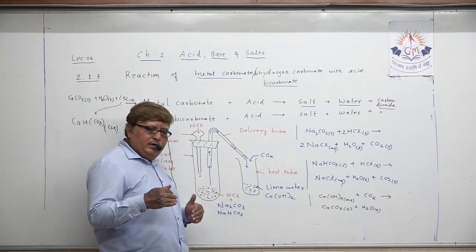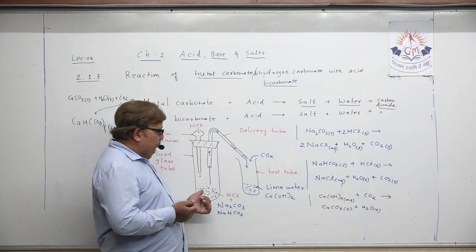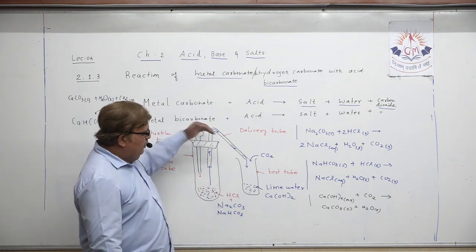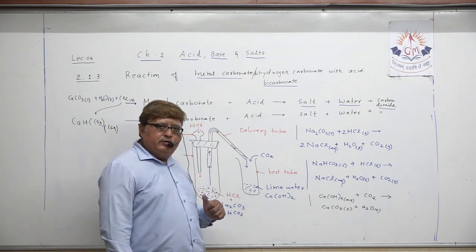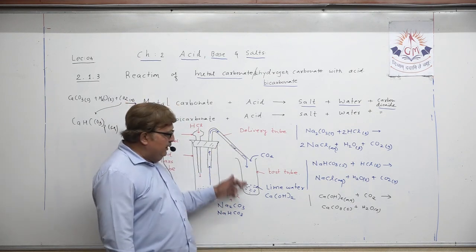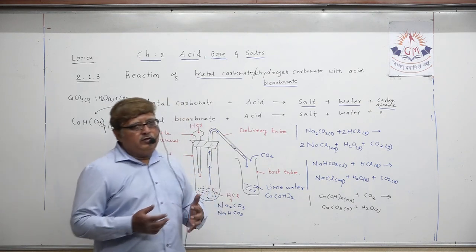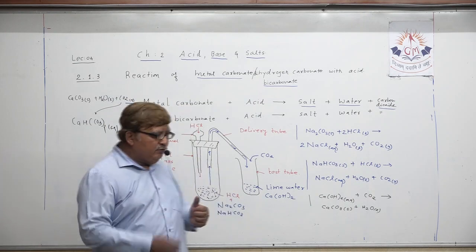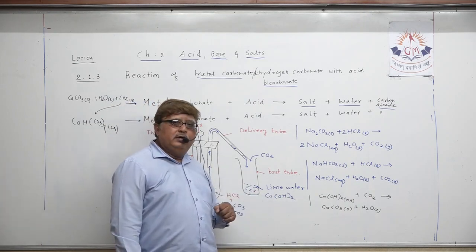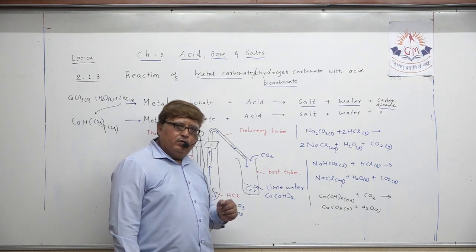Then comes the observation. The moment hydrochloric acid is poured, the reaction takes place between these and carbon dioxide gas is produced. How can you detect the presence of carbon dioxide? That carbon dioxide mixes with lime water, reacts with it and turns it milky white due to the production of calcium carbonate and water.